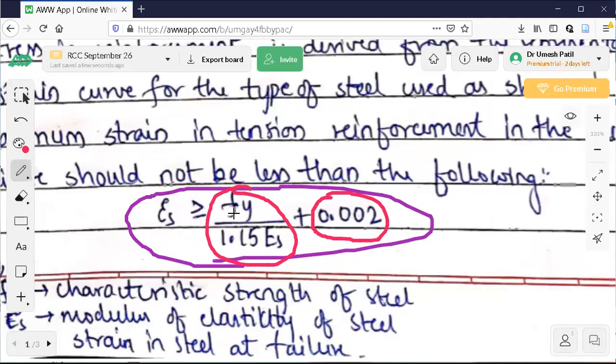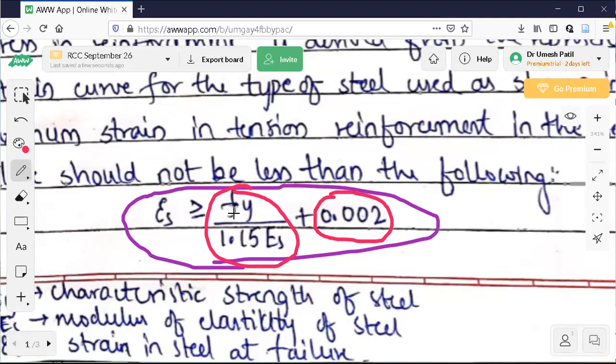So substitute Fy is equal to 415 divided by 1.15 into 200 kilonewton per mm square. Yes, 200 kN per mm square, or 2 into 10 raised to 5 Newton per mm square, plus 0.002. You can calculate this value.